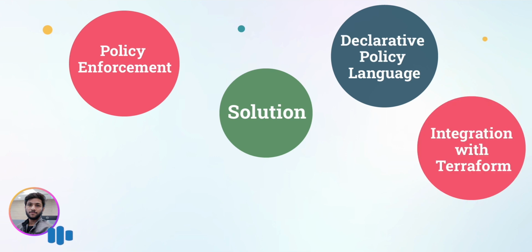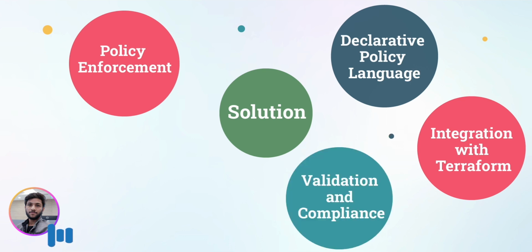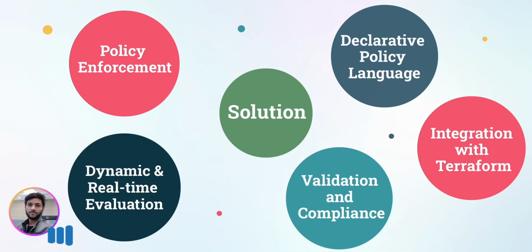Next is integration with Terraform. OPA can be integrated with Terraform to evaluate policies against your Terraform configurations. These integrations ensure that your infrastructure code adheres to the defined policies before deployment. Next is validation and compliance. Open Policy Agent can validate your Terraform plans and configurations to ensure that they meet your organization's compliance requirements. For example, you can enforce policies that restrict the creation of resources with public IP addresses or require encryption for certain data stores.